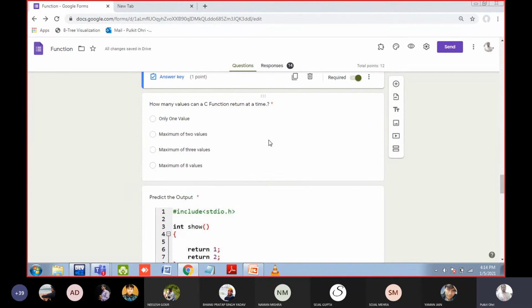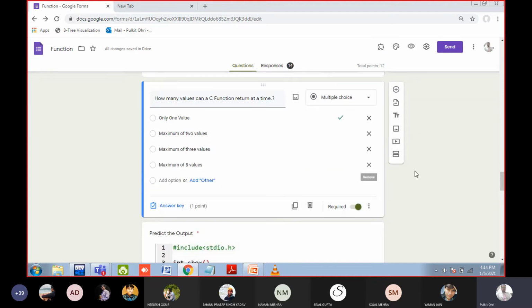Can anyone tell me the answer of this question? How many values can a C function return? Only one. Yes, of course. You all know the reason. Once you have returned, then you cannot go back. Same logic applies for Java, for Python, for any language. The same logic is applied to all the languages. So option number A is the answer.